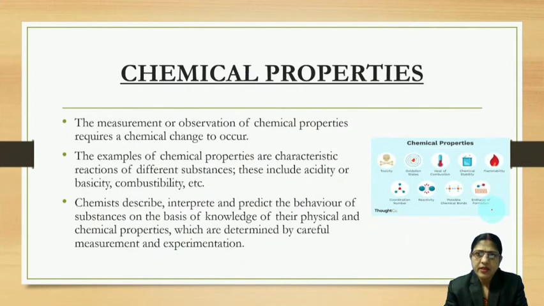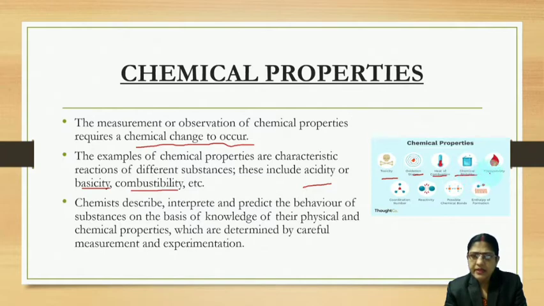Let us come to chemical properties. For chemical properties, the measurement or observation requires a chemical change. Examples of chemical properties are acidity, basicity, combustibility. Here you can also see toxicity, oxidation state, heat of combustion. As we know, in all combustion reactions, oxidation reactions occur.